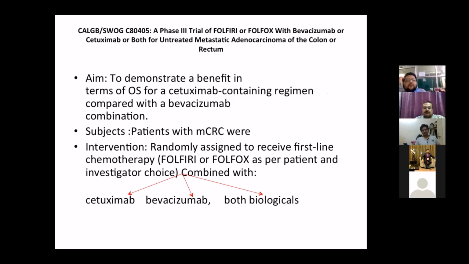The aim was to examine whether there was a benefit in overall survival for a cetuximab containing regimen compared to a bevacizumab containing regimen, or whether a combination of cetuximab with bevacizumab was the best. The subjects were patients with metastatic colorectal cancers. The intervention was that the patient was randomly assigned to receive first-line chemotherapy, that is FOLFOX or FOLFIRI, as per the investigator and patient choice. This chemotherapy was combined with either cetuximab or bevacizumab or a combination of both.